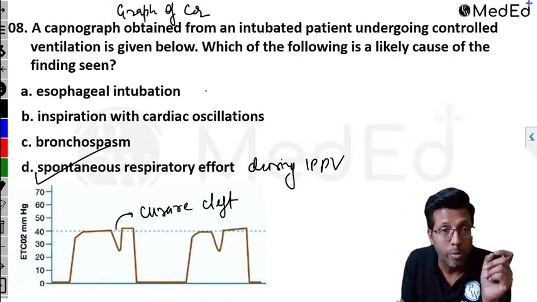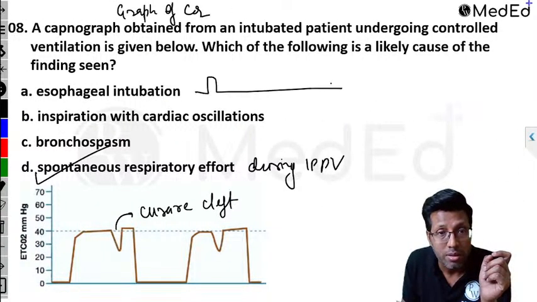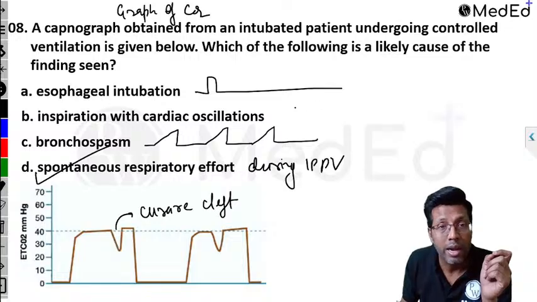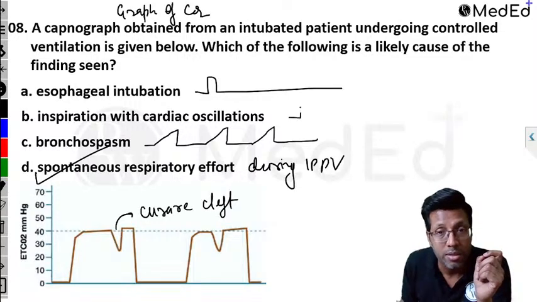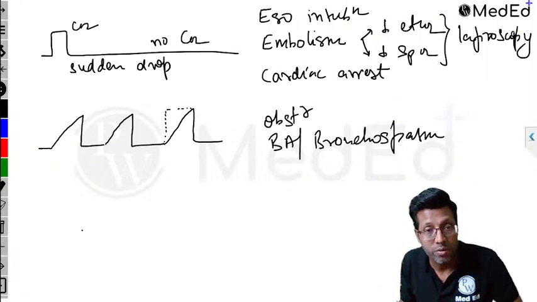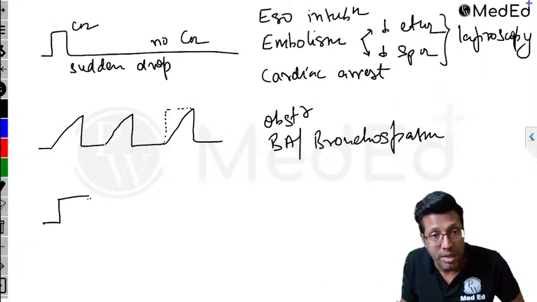So in esophageal intubation, you are going to get a graph like this. Bronchospasm, you're going to get this graph which is called shark fin appearance, which I just discussed with you. And inspiration with cardiac oscillation means you get to see something during inspiration like this. This graph is seen in pediatric patients or patients with a thin chest wall. So if you get something like this, remember, this is inspiration.